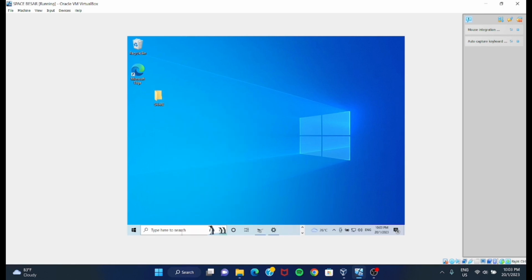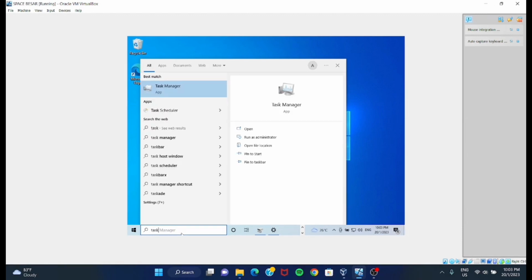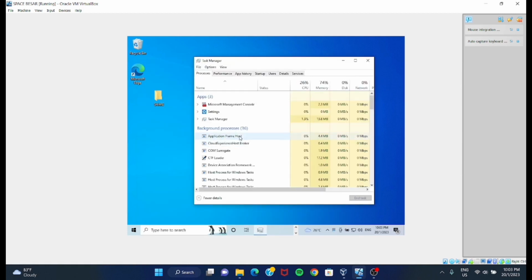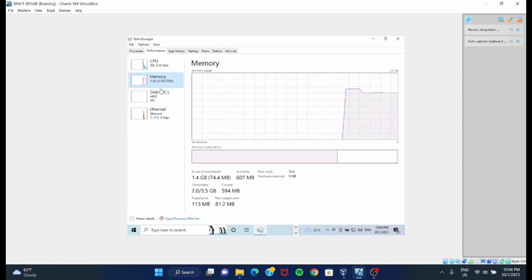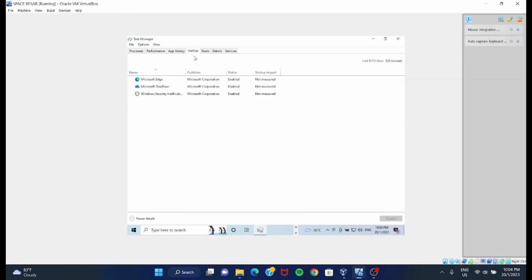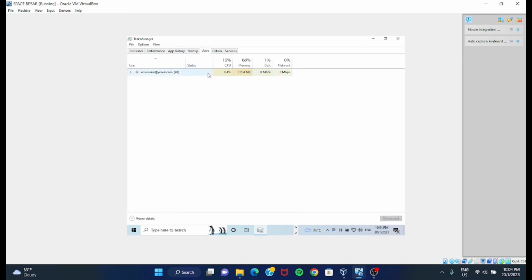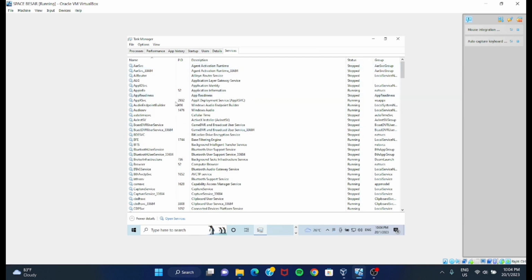Go to the search bar and type Task Manager. And then click on Task Manager. Click Full Screen and it will show what programs are currently running on your computer. It will show what percent is used on CPU, memory, disk, and also Ethernet. Then it also has app history, startup, users, details, and also services.